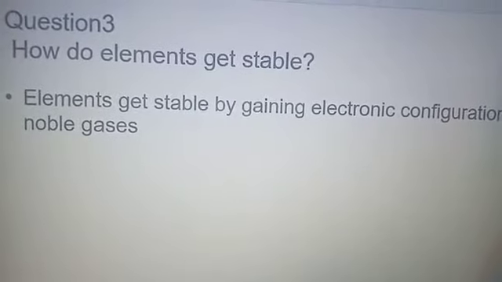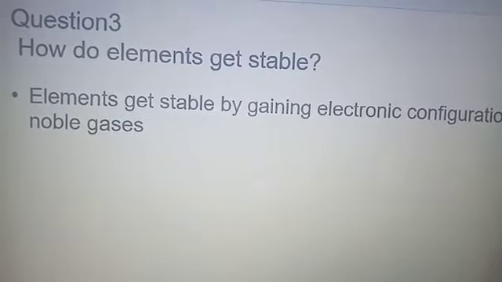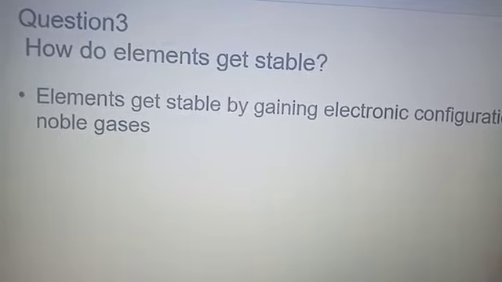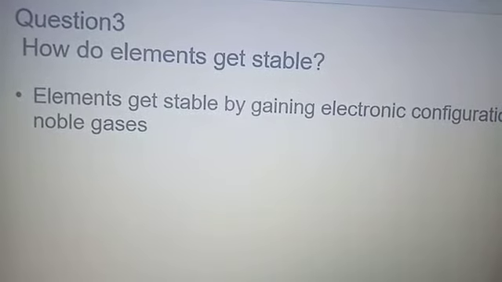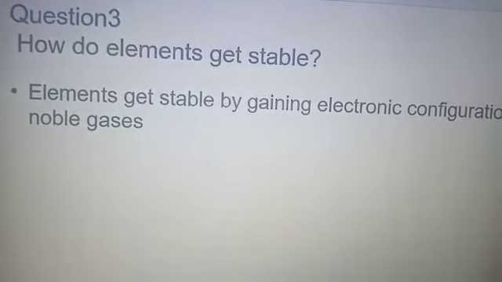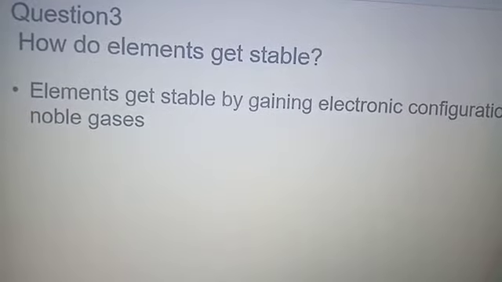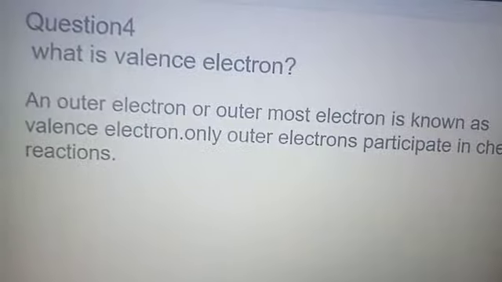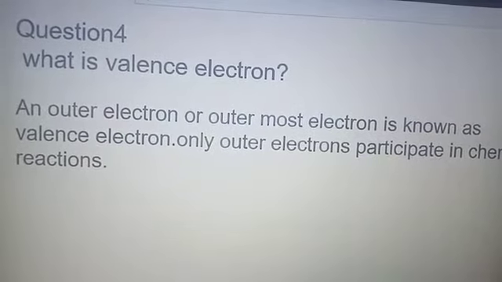Question number 3. How do elements get stable? Elements get stable by gaining electronic configuration of noble gases. Next question is, what are valence electrons?